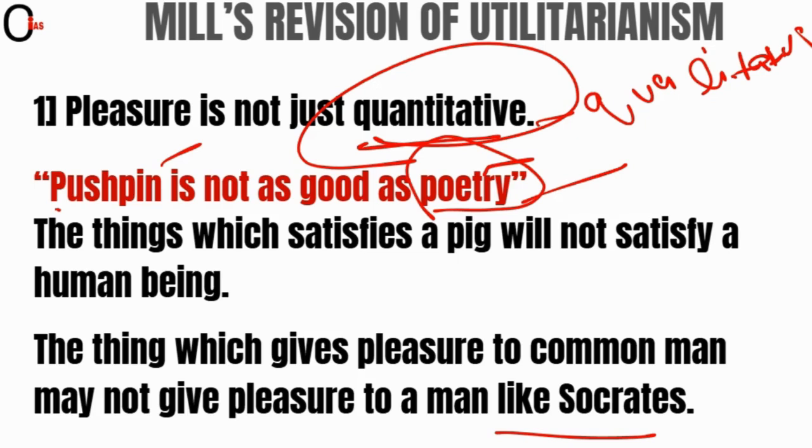Why? Because if he reads poetry, there is no time wasted. He will learn something from it. So that is what he says. The thing which gives pleasure to a common man may not give pleasure to a man like Socrates. Why does he say a man like Socrates? Because Socrates is the wisest man. He will always be giving his time to meaningful things, right?